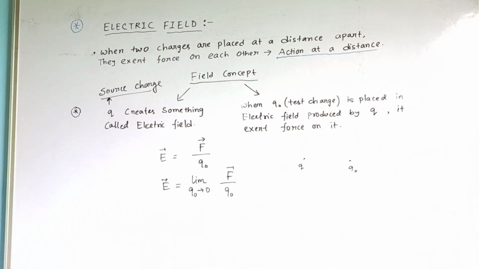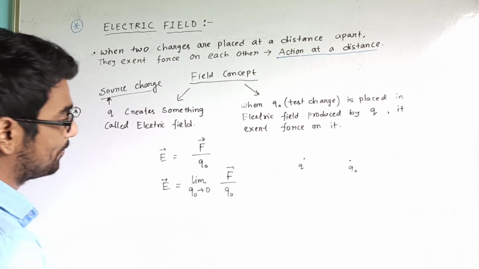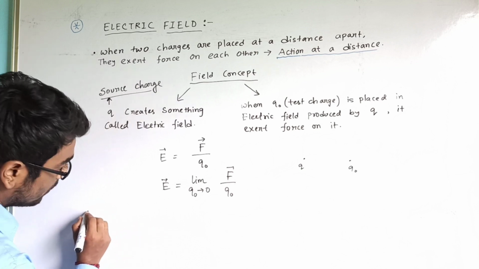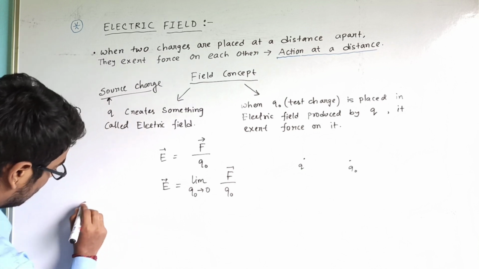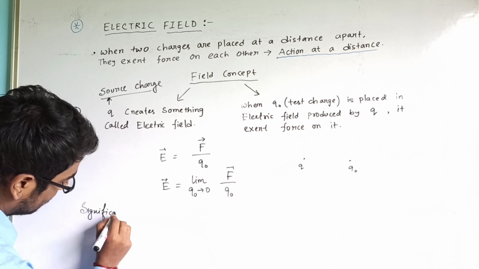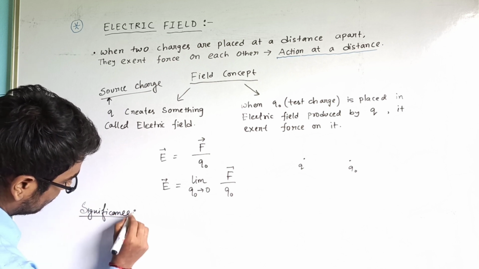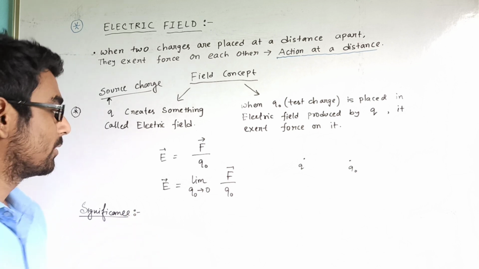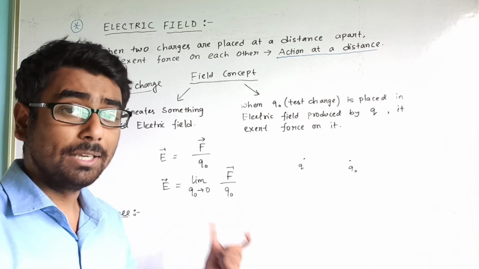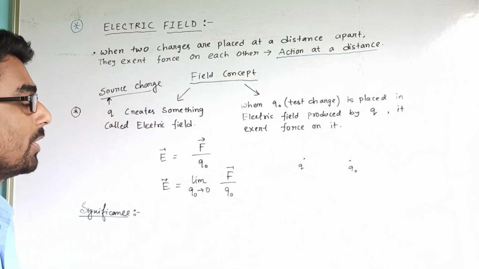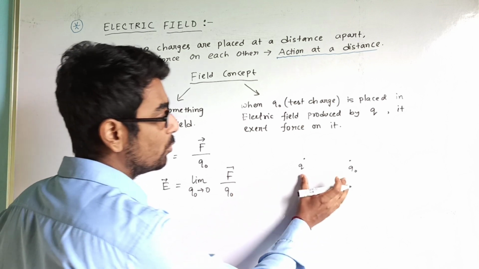So now what we can write is the significance of electric field. See, the electric field concept gives us the mechanism of force exerted by or existing between two charges.